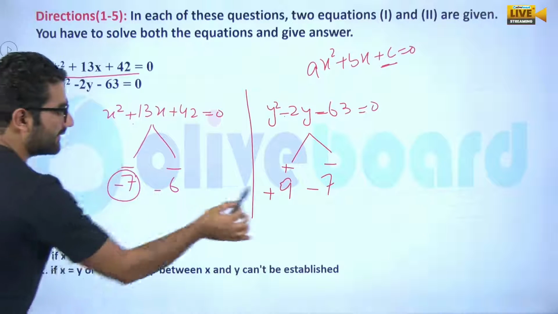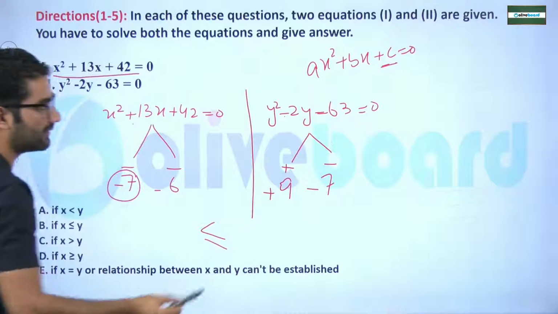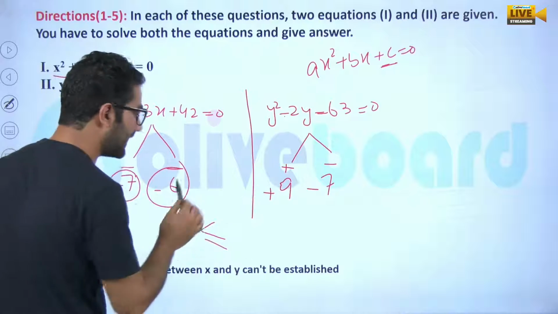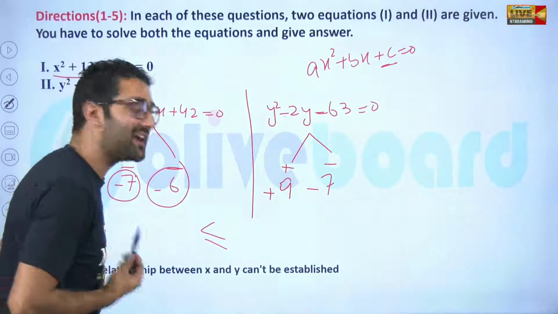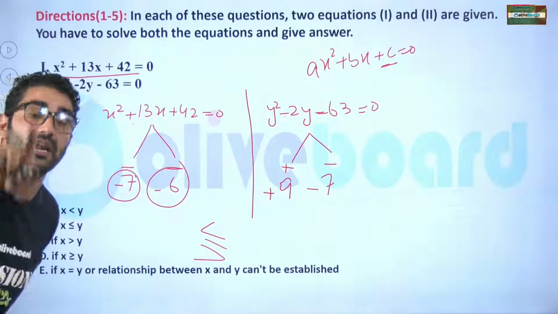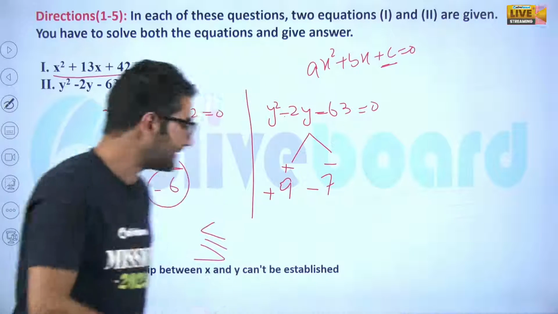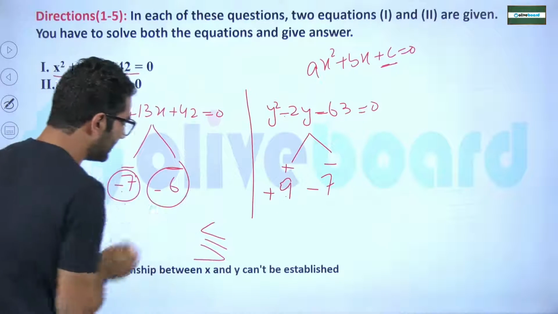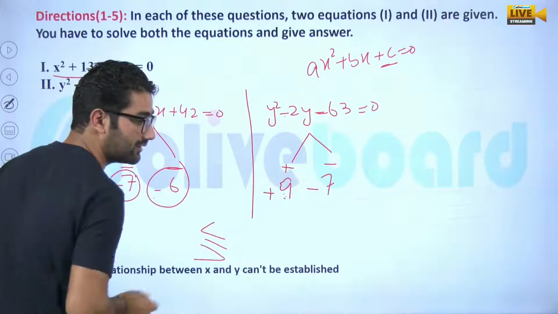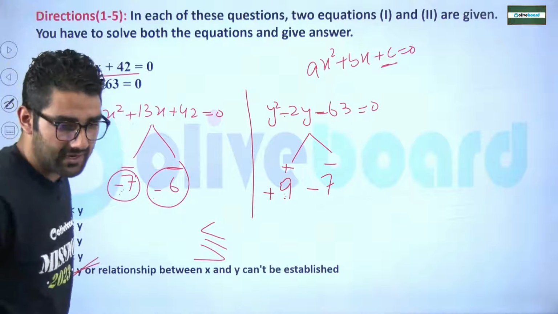Minus 7 is definitely less than this, and minus 7 is equal to this. But minus 6 is greater than minus 7. So can we say that no relation can be found? We can say directly that no relation can be generated, because this is less than this, this is less than this, this is less than or equal to this. But minus 6 is greater than minus 7. Hope it is clear, my dear.